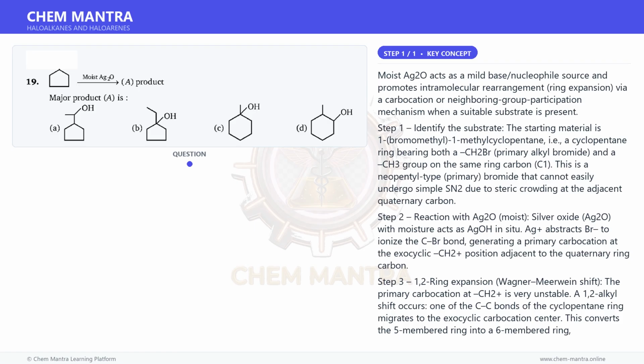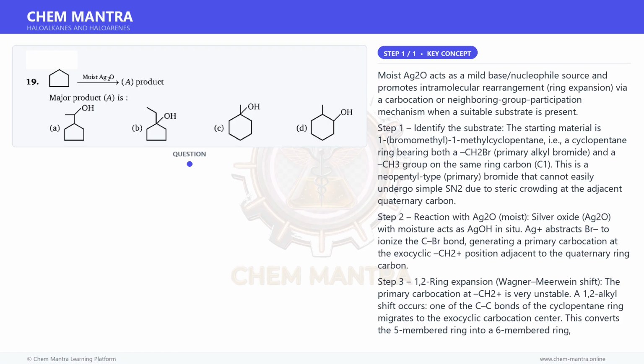Step 1. Identify the substrate. The starting material is 1-bromomethyl-1-methylcyclopentane, i.e., a cyclopentane ring bearing both a CH2Br, a primary alkyl bromide, and a CH3 group on the same ring carbon, C1. This is a neopentyl-type primary bromide that cannot easily undergo simple SN2 due to steric crowding at the adjacent quaternary carbon.